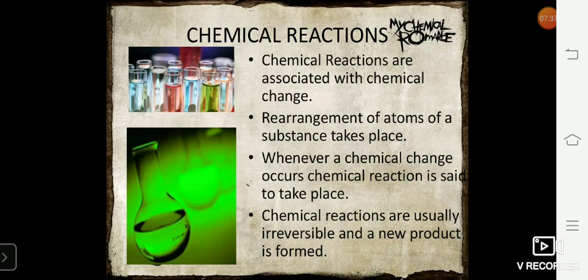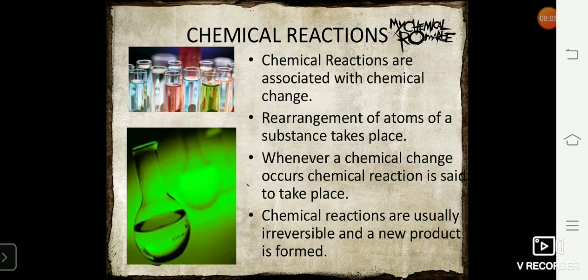Because when you burn the liquid wax in the wick, it gets converted to carbon. You cannot convert that carbon back to wax, but you can convert liquid wax to solid wax by freezing, and therefore burning of candle is an example of physical change as well as chemical change. You can refer to your textbook. You will have two or more examples there for a change being physical as well as chemical.